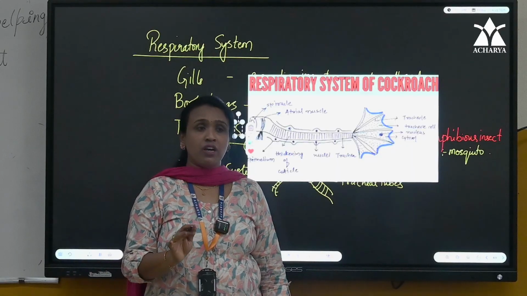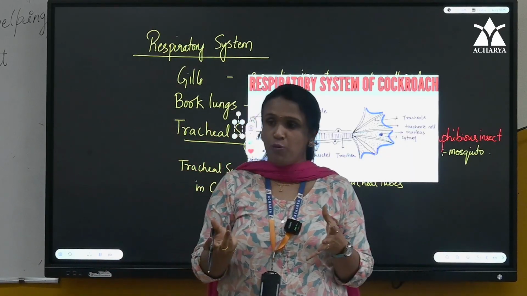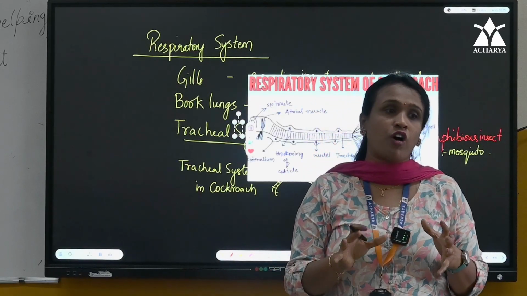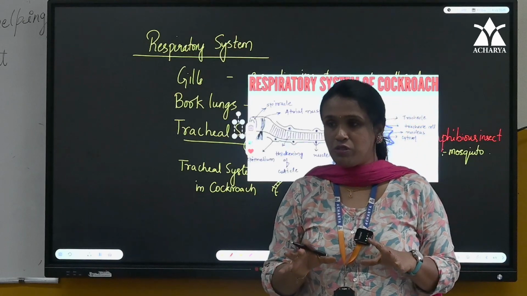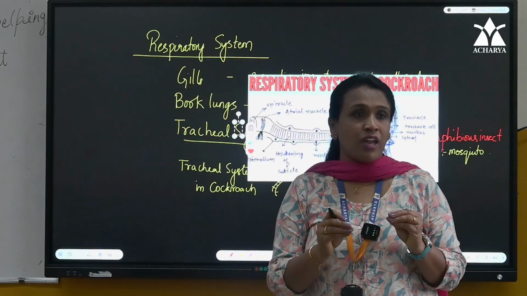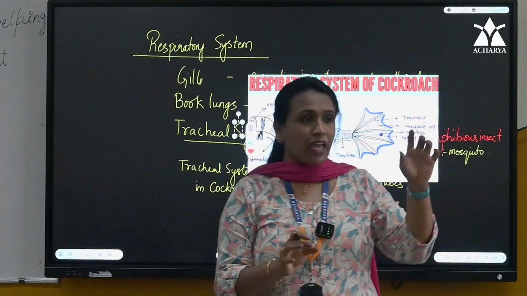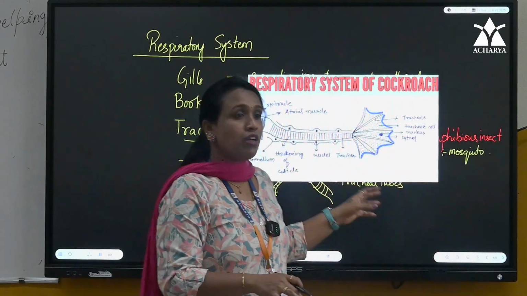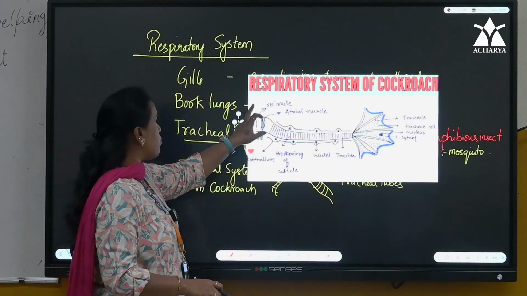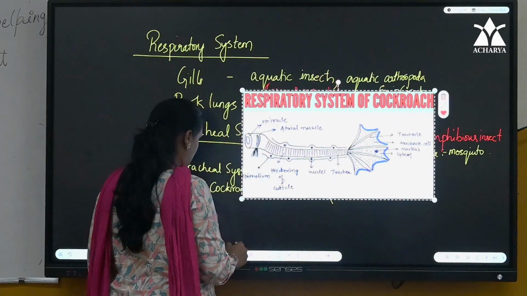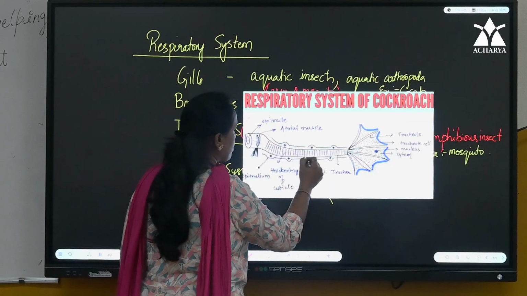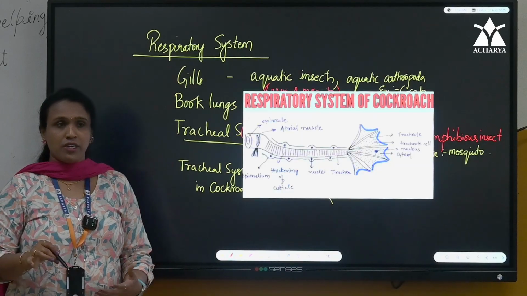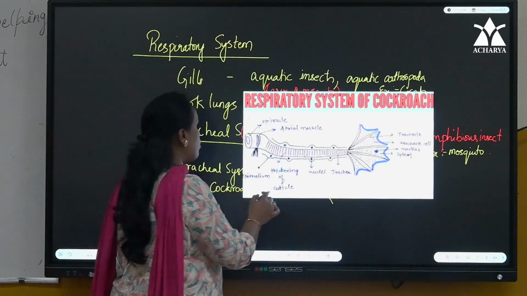Here there is no pigment like hemoglobin in us, right? They don't have any pigment. The blood is only for circulation of nutrients and hormones. Here the blood does not carry any respiratory gases. Just as amoeba respires directly, in the same way internal cells will respire with the exchange of gas from the spiracle. Through the spiracle the air enters and exchanges with the organs present in the cavity. We call it hemocoel.